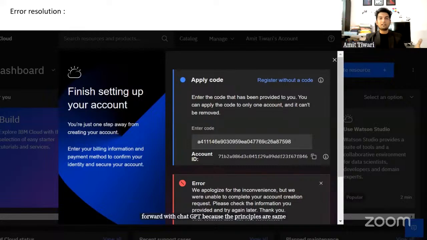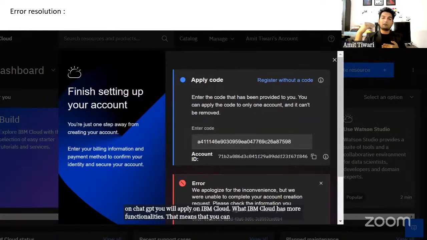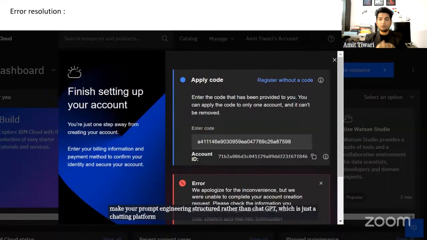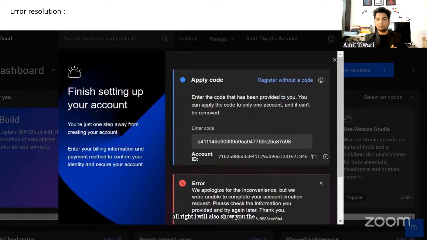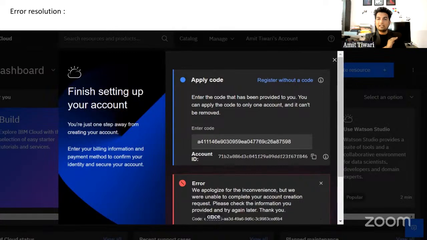Whatever you apply on ChatGPT, you will apply on IBM Cloud. But IBM Cloud has more functionalities. That means that you can make your prompt engineering structured, rather than ChatGPT, which is just a chatting platform. All right. I will also show you the difference between how ChatGPT works and how IBM Cloud works, so that you have a parallel once you have your cloud account ready and can use that.